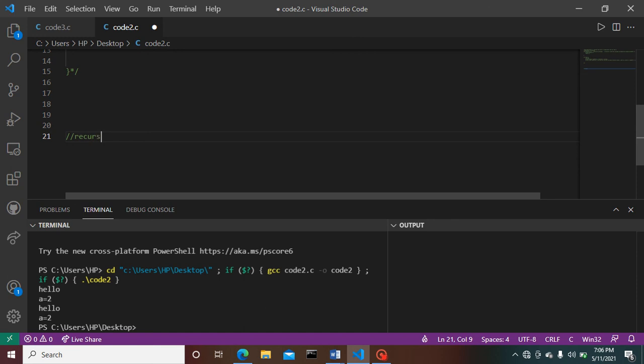Recursion. Recursion means self-calling function. Recursion means self-calling function. Let's have a look at a code.